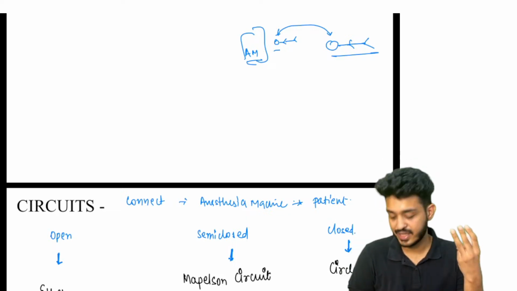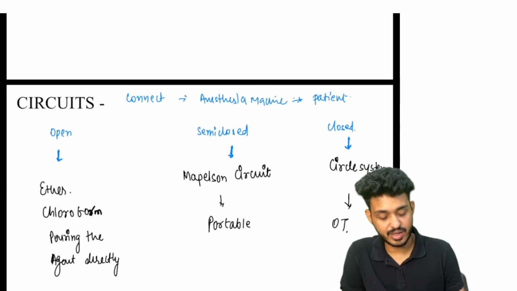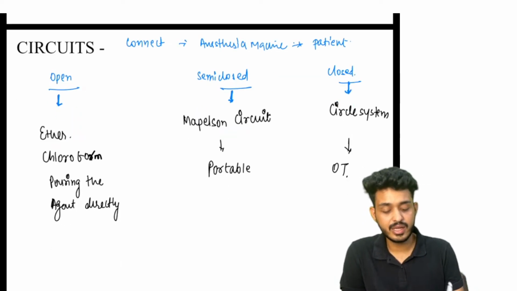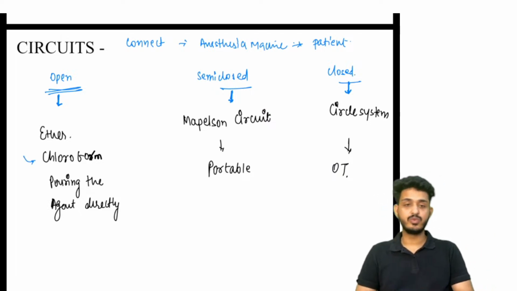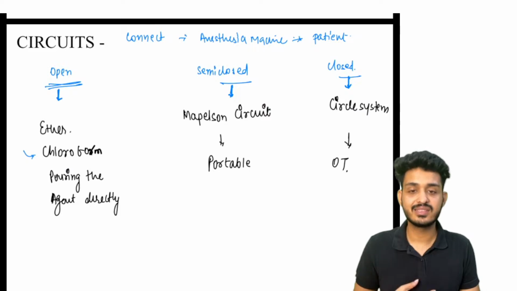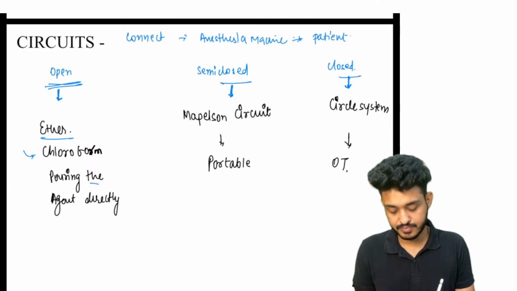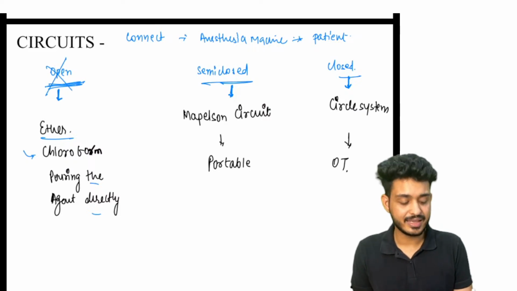These circuits are of three types. Just try to understand. We are having open circuit, semi closed, and closed circuit. Open circuit means directly putting the drugs. For example, you must have seen in the movies some people come in and put chloroform on someone, and they become unconscious, but this is not what happens in real life. For example, we have tried ether, right? So pouring the agent directly is the open circuit, that is not used now. Second one is your semi closed, and third one is your closed.